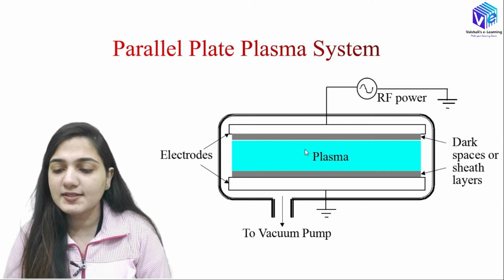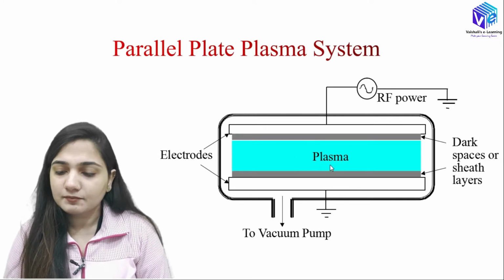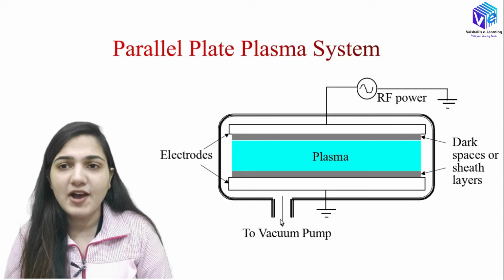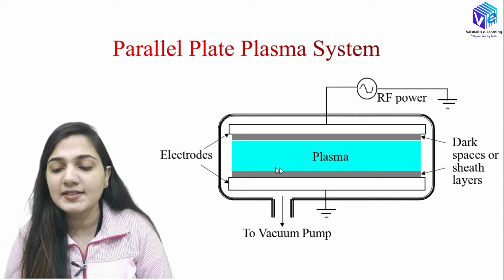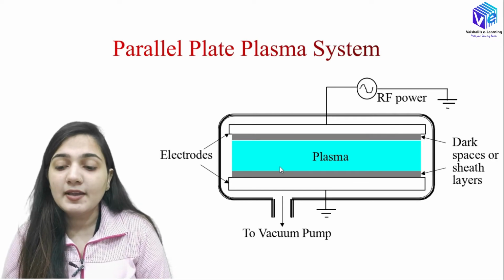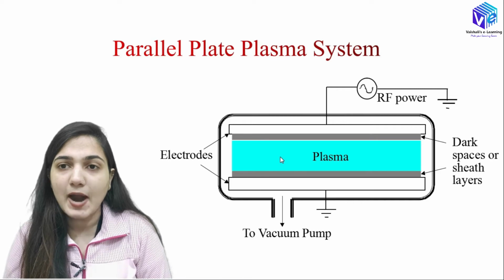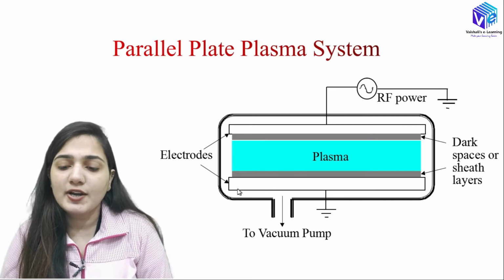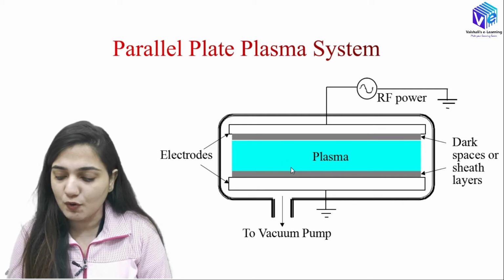Okay, so here you can see, if I have the RF power here, the plasma is generated in between this chamber. Okay, so here we will have a vacuum pump. Why do we have the vacuum pump? So that no new particles come inside and contaminate the plasma. If any particle, charge or neutral particle comes into the plasma, it can dissociate and degenerate the plasma, which we don't want.